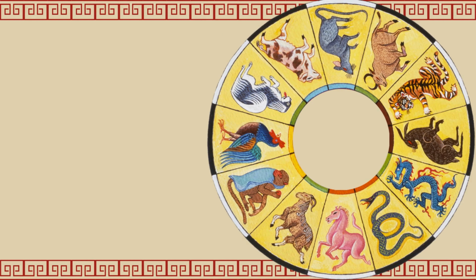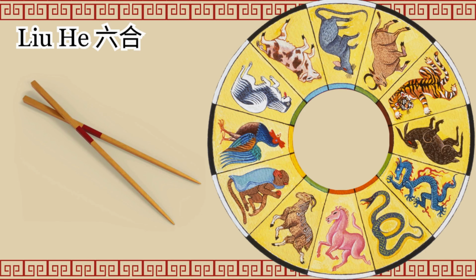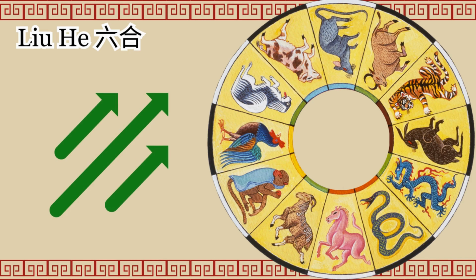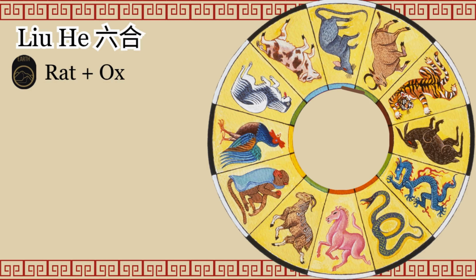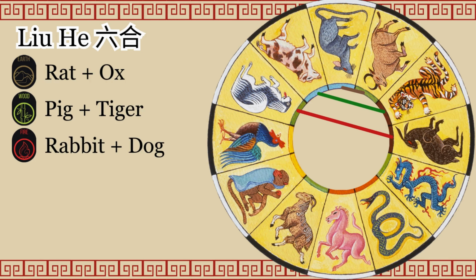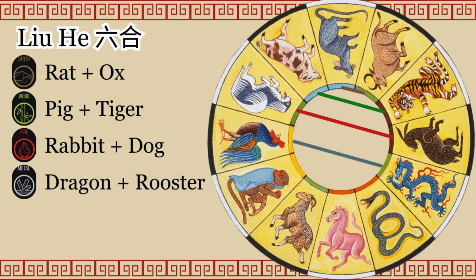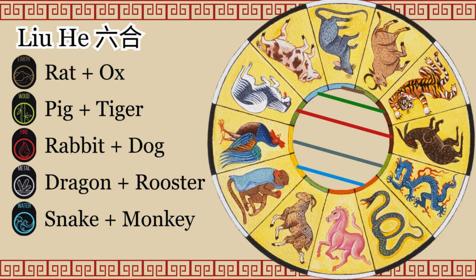The next type of interaction is Lu-Her, meaning 6 harmony groups. It is more like pairing earthly branches together. We have 6 pairs that will boost a specific element, mostly happening under a special condition. The first one is rat and ox, which will enhance the earth energy. Next one is pig and tiger, for wood element boosting. Rabbit and dog will form a fire pair. Meanwhile, dragon and rooster shape a metal pair. For water element, we have snake and monkey standing together. Lastly, there is an extra pair of fire, which is formed from horse and goat.